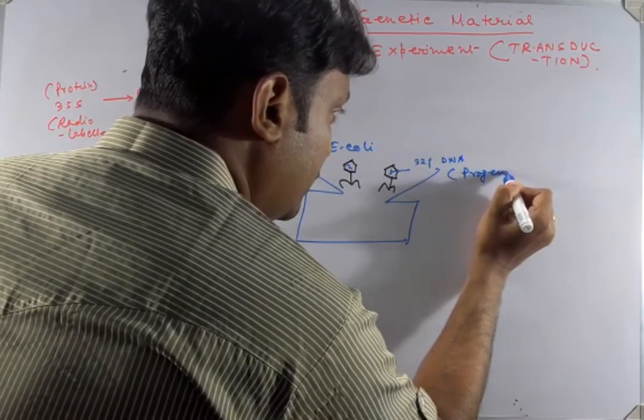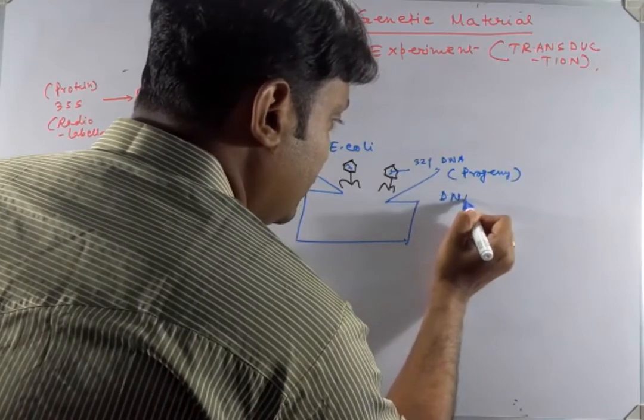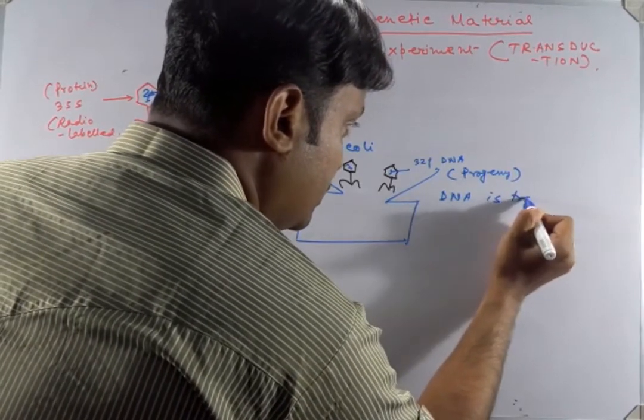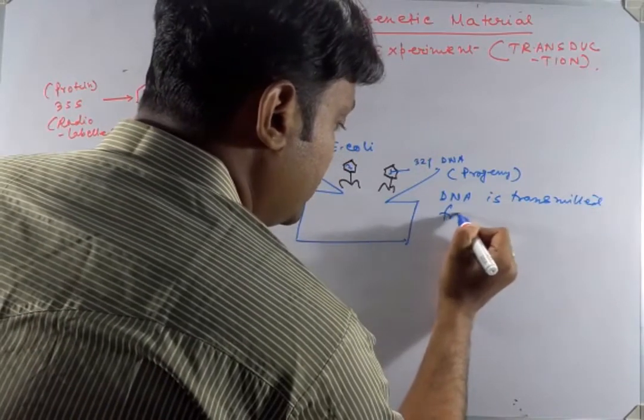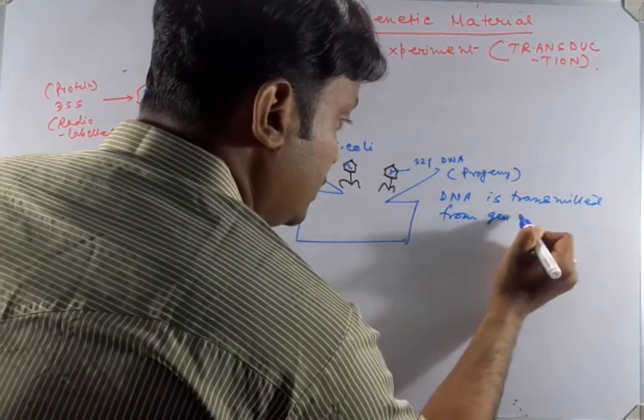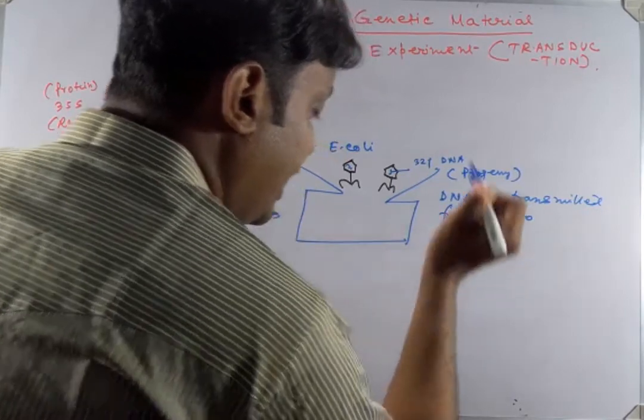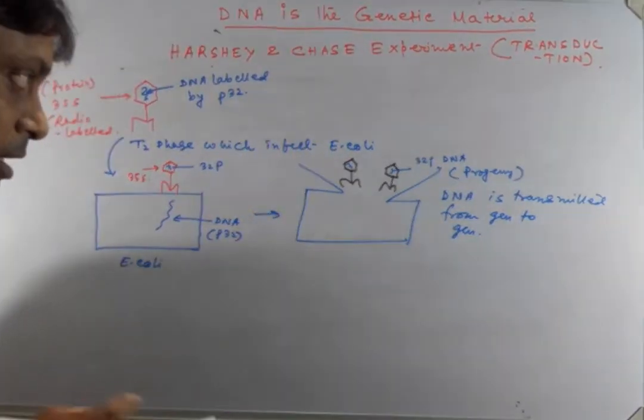Okay, progeny. So DNA is transmitted from generation to generation, and this is an important property of genetic material.